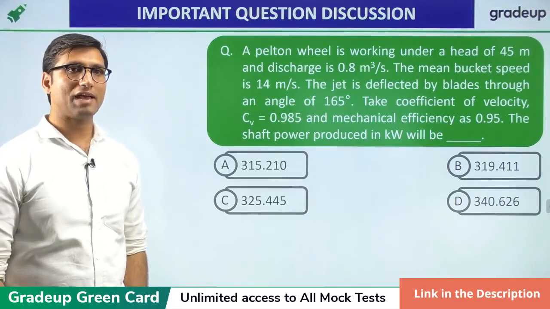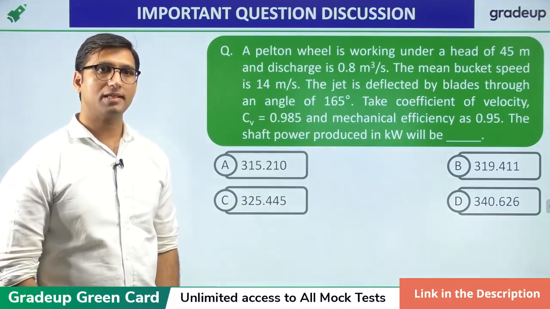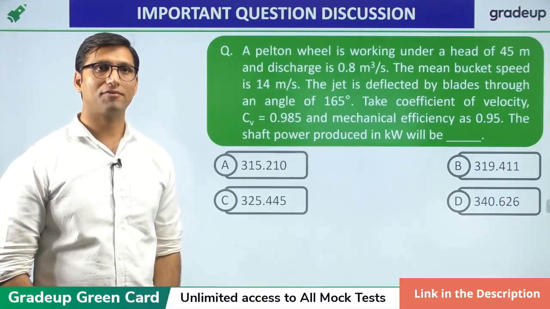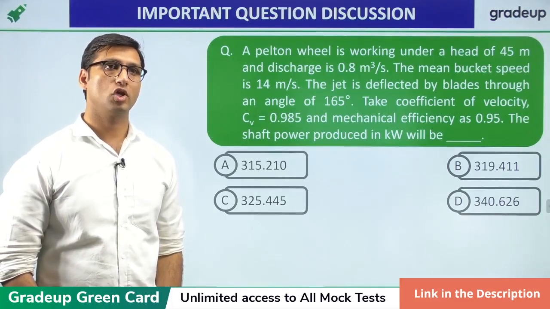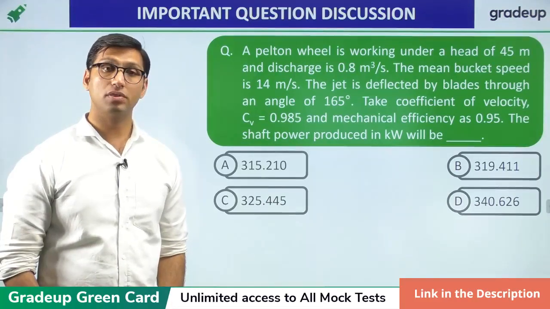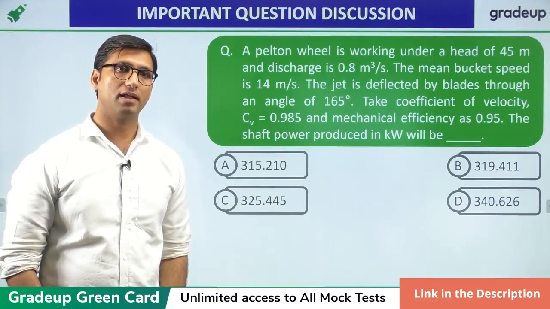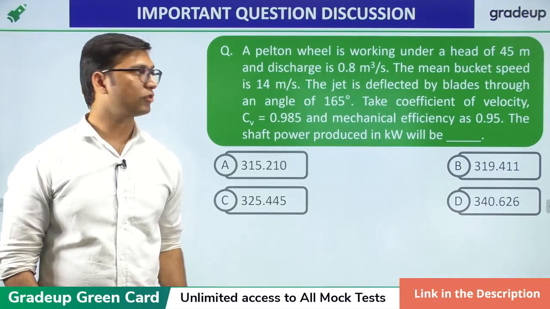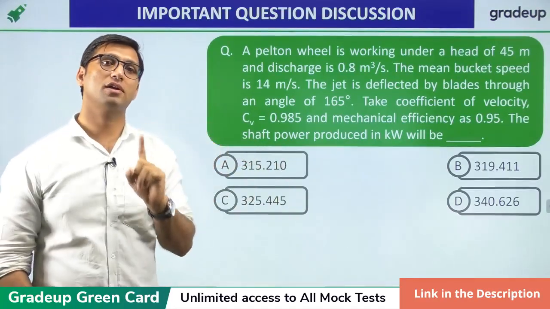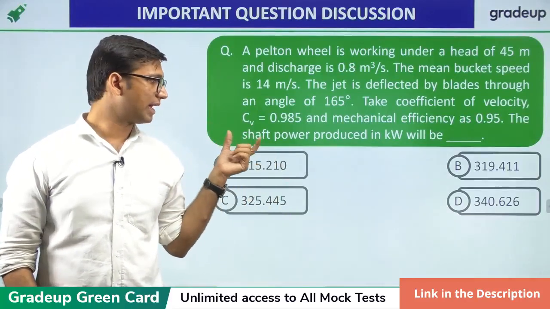This kind of question I have already solved in the hydraulic turbine lecture. That lecture we have already conducted on the YouTube channel. So if you have attended that lecture, definitely you will solve the question. You have to use this in this question. You have to find the relation for runner power for the Pelton wheel turbine, and after that you have to find the shaft power. Remember, guys, they have asked the shaft power, not runner power. Okay. So please see the question correctly and then solve it.